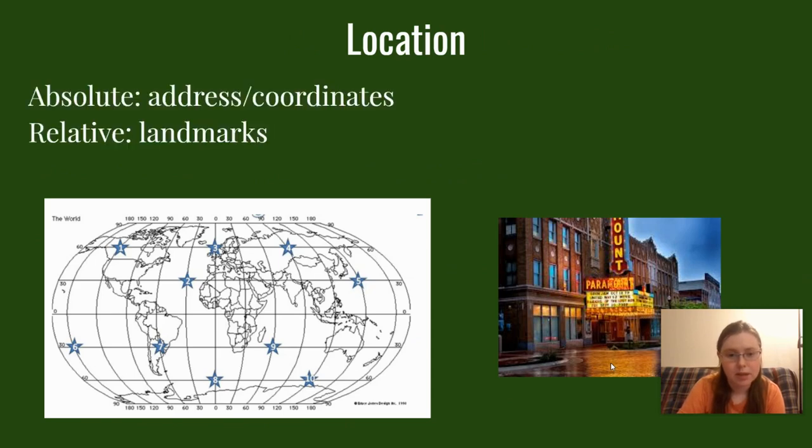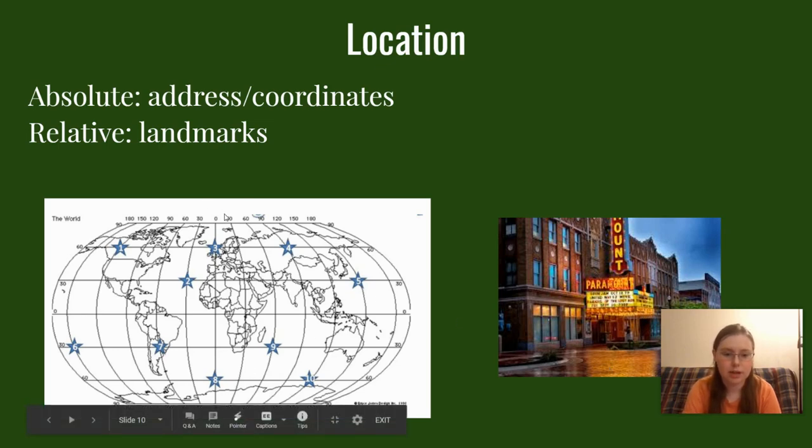Then our next theme is location. So there's two different types of locations. There's what's known as absolute locations and relative locations. So absolute locations are an exact particular spot. And it's very detailed as far as where it's going to be. It's an actual address. It is coordinates.